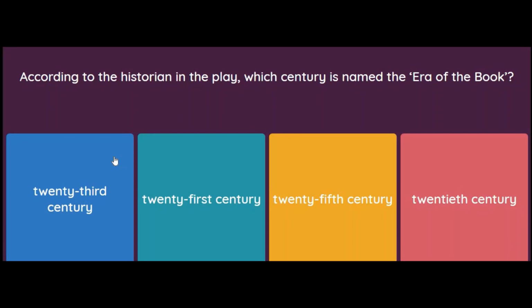The last question for this MCQ, according to the historian in the play, which century is named the era of the book? 23rd century, 21st century, 25th century, or 20th century? So children, the correct answer for this is 20th century.